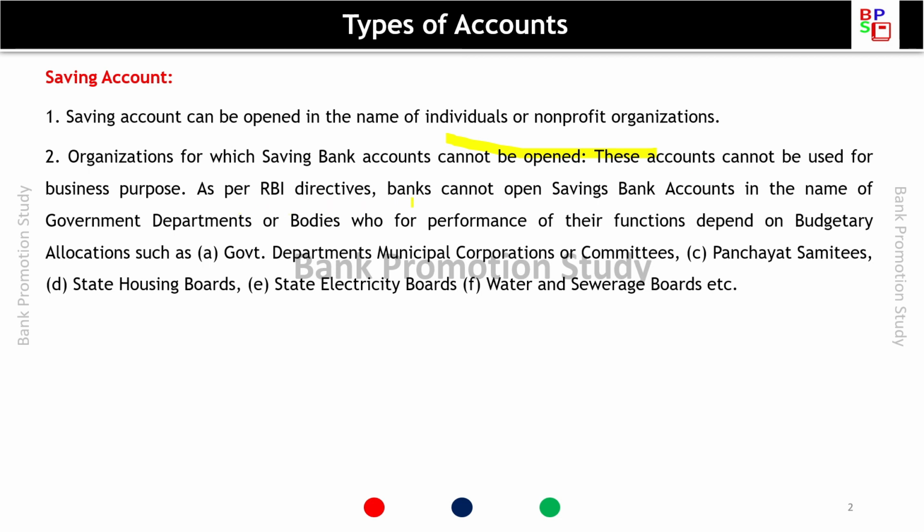As per RBI directives, banks cannot open savings bank account in the name of government departments or bodies who for performance of their functions depend on budgetary allocations, such as government departments, municipal corporations or committees, panchayat samitis, state housing boards, state electricity boards, water and sewerage boards.